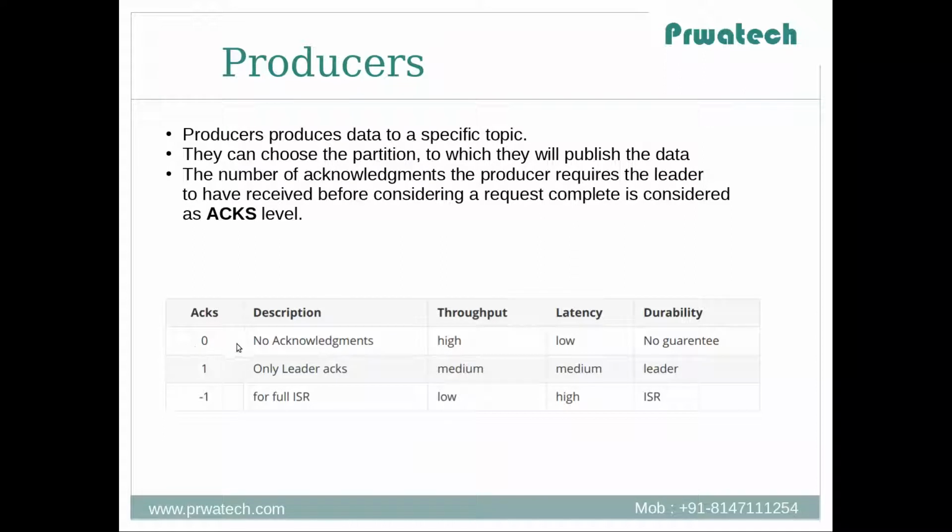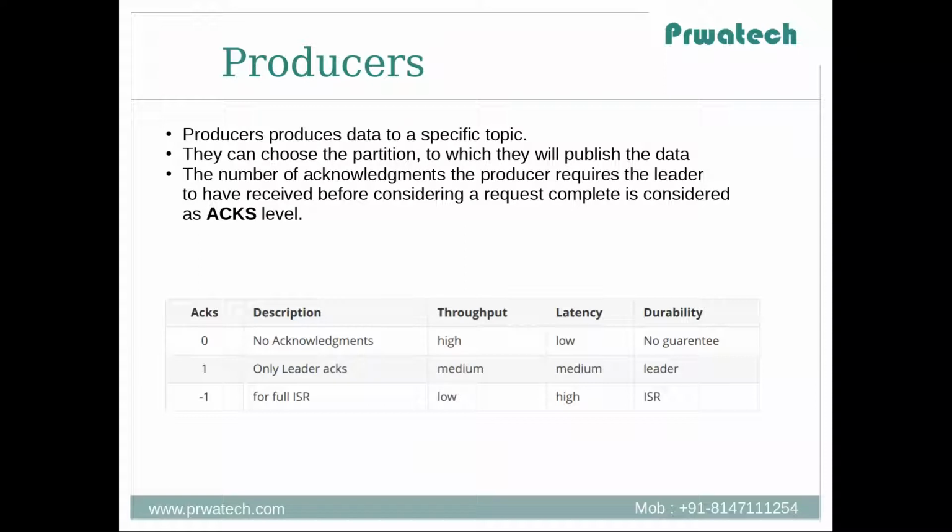Now 0, what does 0 mean? 0 means no acknowledgements. That means when the producer publishes data to the Kafka broker, the leader replica receives the data but will not send any acknowledgement to the Kafka publisher. This way there will be high throughput and very little time to publish the messages to the Kafka broker, but durability is not guaranteed. Whether the message got delivered or not, the Kafka publisher doesn't have any information about that.